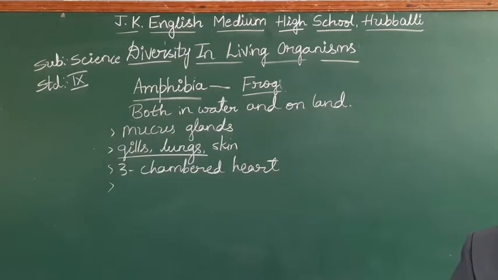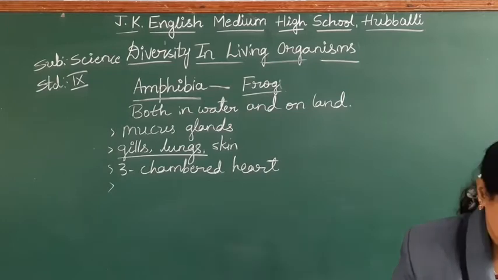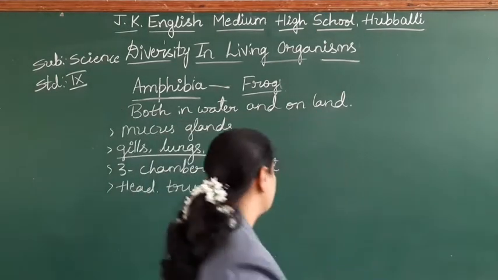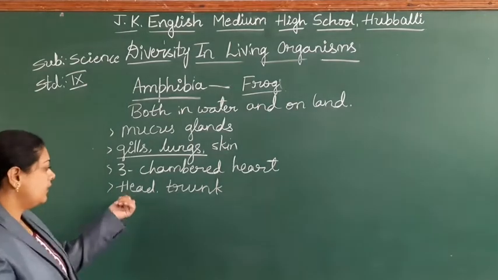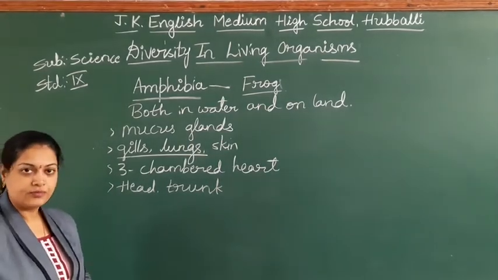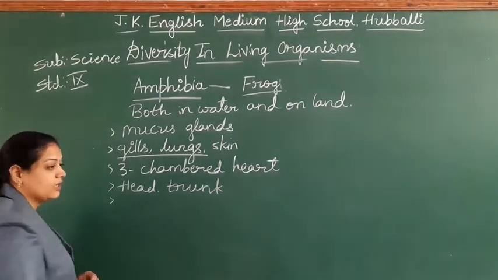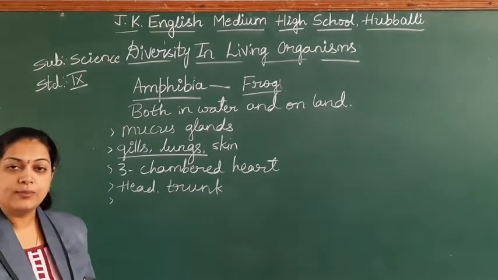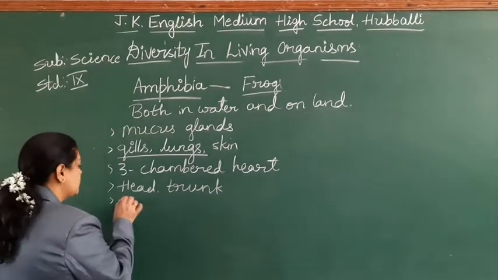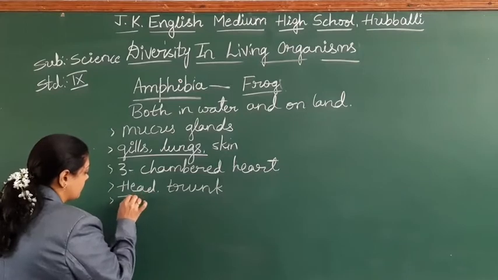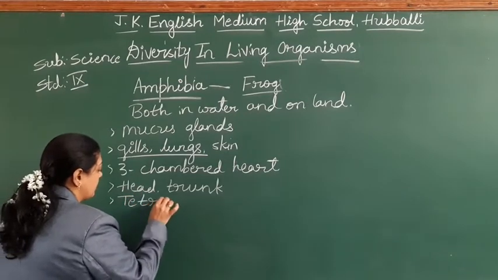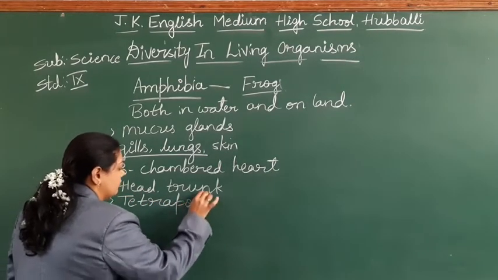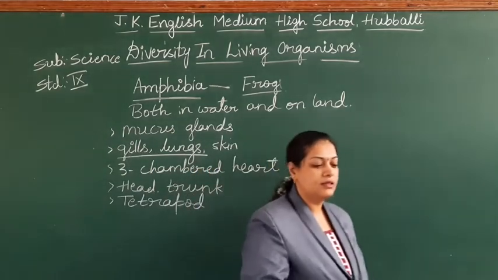Hope you are taking down the points, students. Next factor, the body can be divisible into head and trunk. Next, it has 4 limbs, so that is why it is called tetrapod. Pod means the limbs.